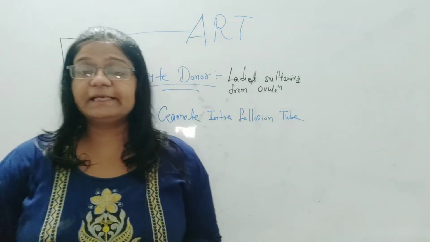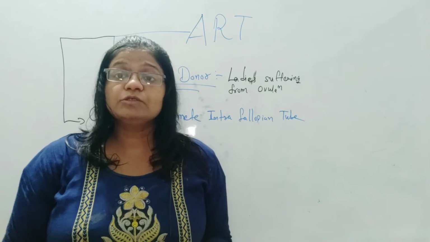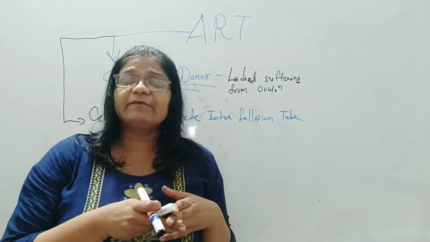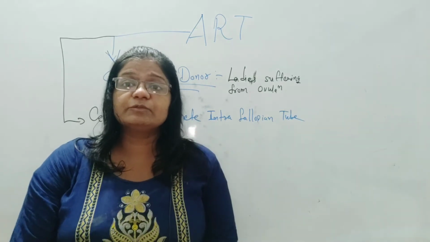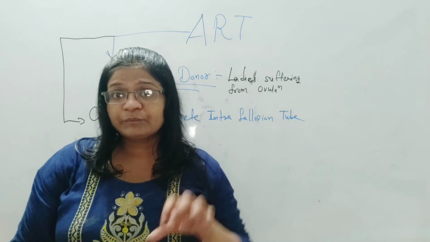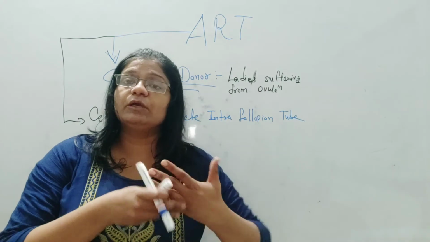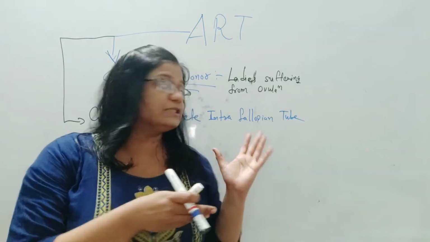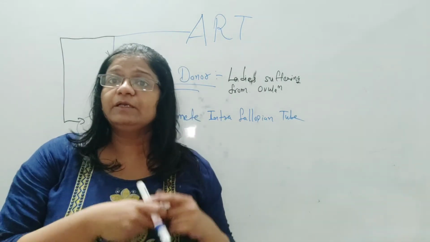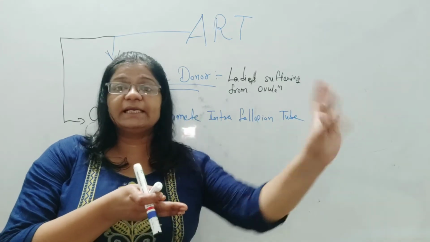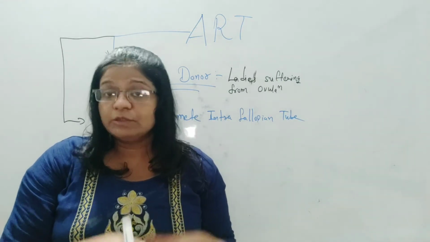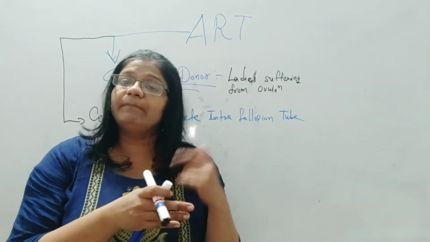The sperms are directly injected into the fallopian tube. The male is facing a problem with the traveling of sperm to the ova, and successful traveling has not been achieved by the sperm. In this condition GIFT is applicable. The sperm would be directly injected into the fallopian tube, so very easily sperm and ova matching could happen.